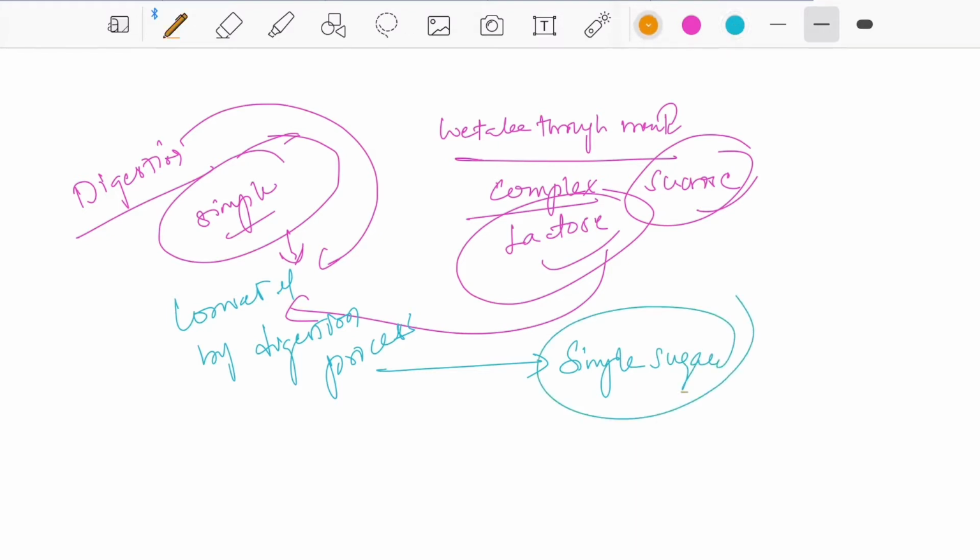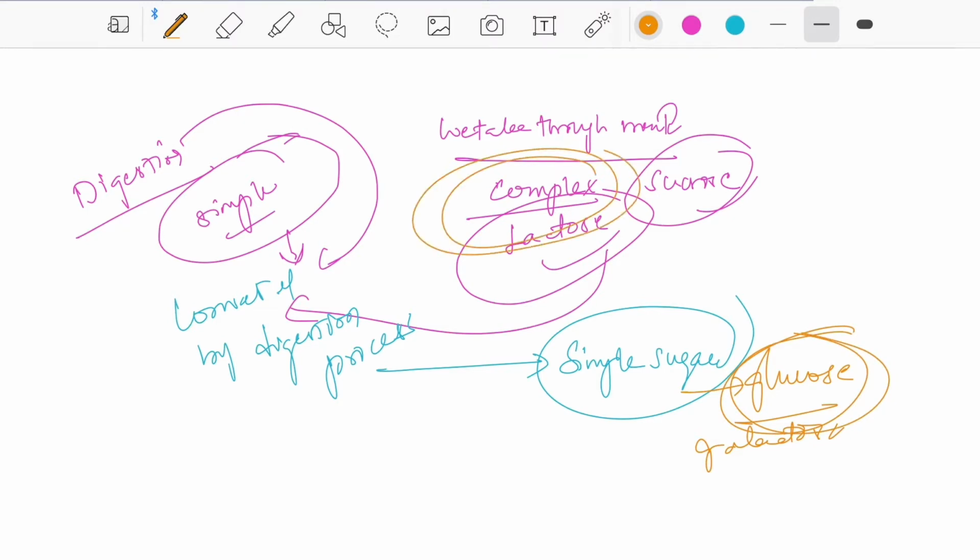What are these simple sugars? Glucose, galactose, mostly glucose. Every complex thing is converted to a simple thing in digestion, because these have to be absorbed into the bloodstream.